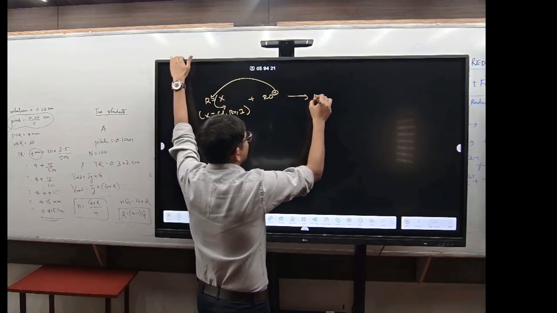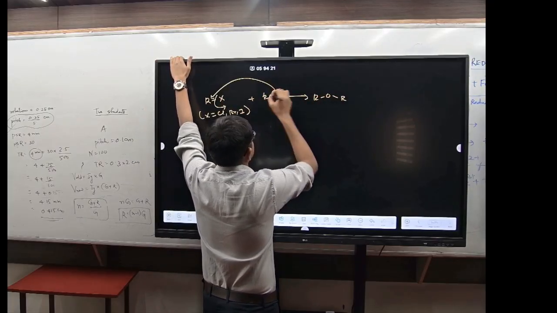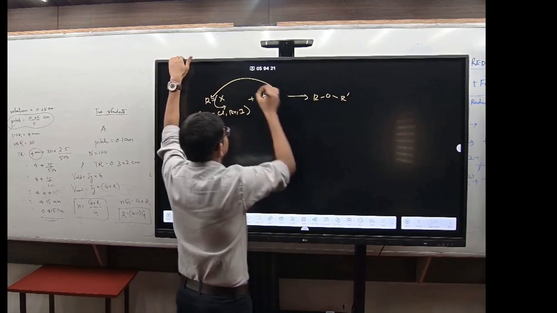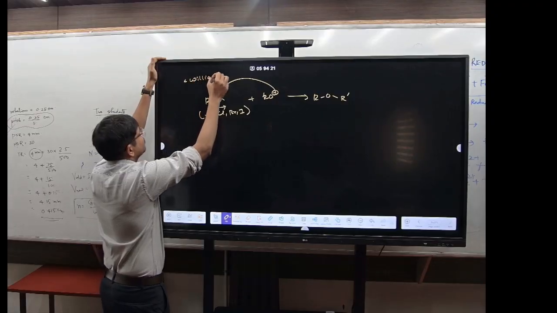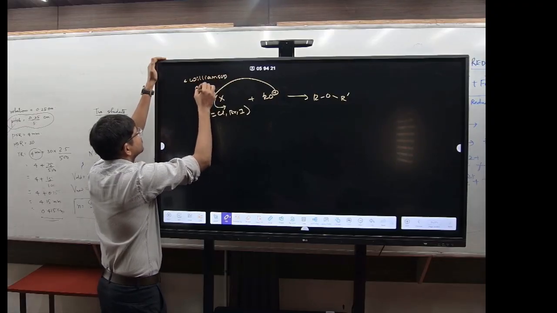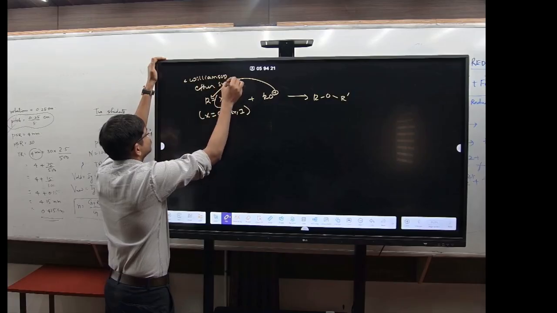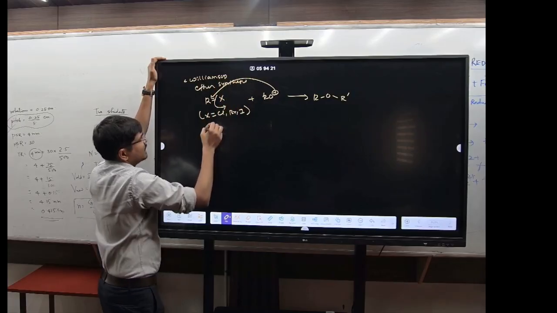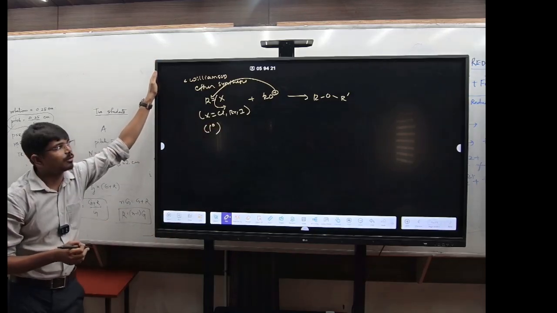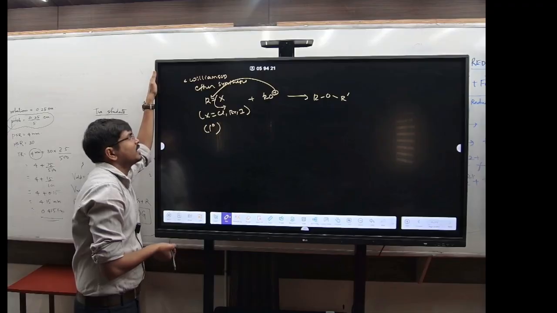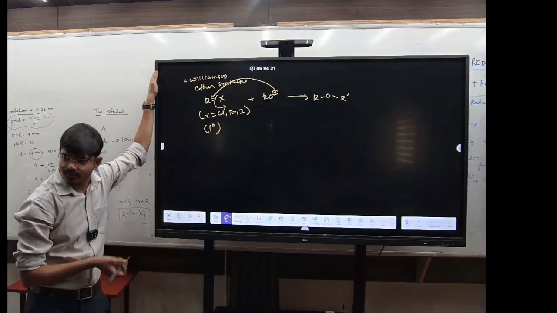So it will form R O R dash. This is known as Williamson ether synthesis. So what is the condition? It must be a 1 degree halide. If it is a 1 degree halide, it forms the ether. RO minus gives you a compound like this.